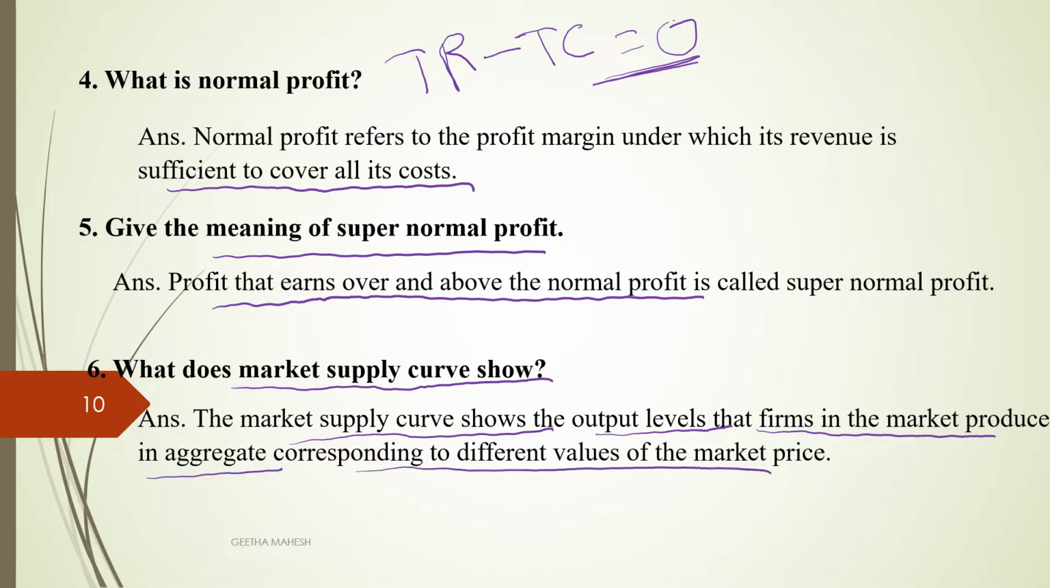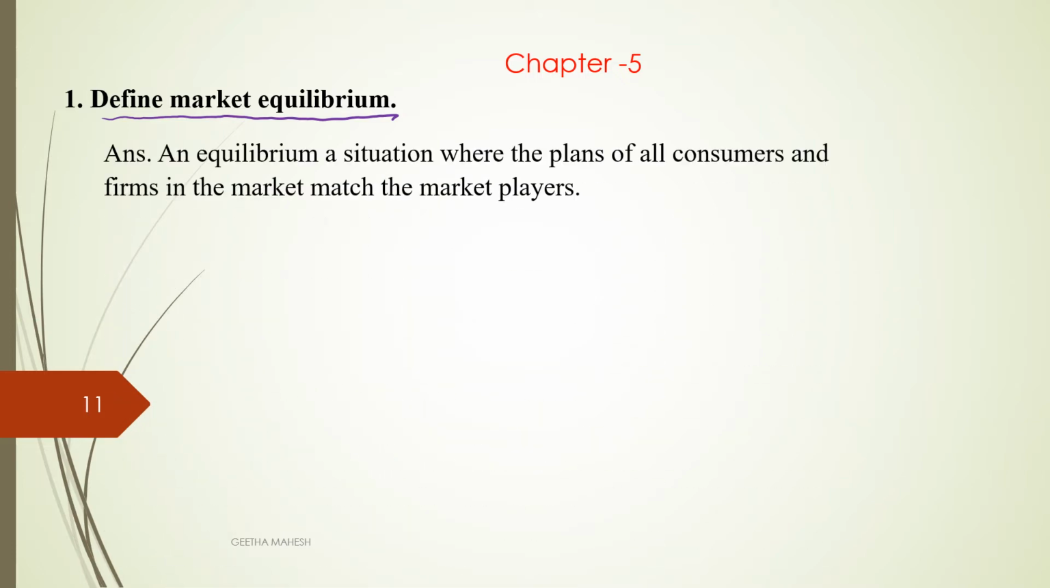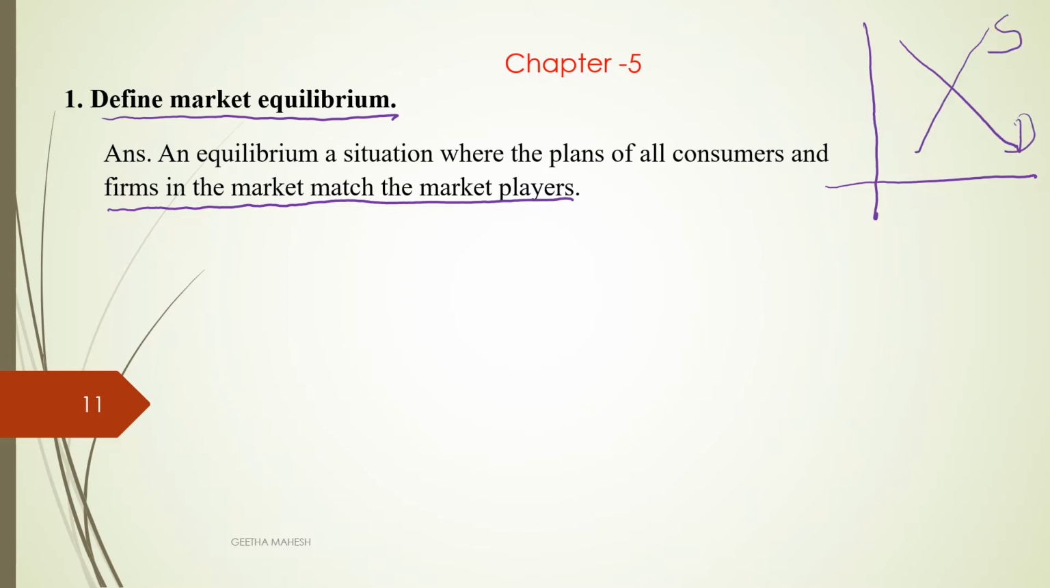Define market equilibrium. It is a situation where the plans of all consumers and firms in the market match. Let us consider the market players are the consumers and the suppliers. So where both the plans match, that point we call the equilibrium point. So it is a market equilibrium where the plans of all consumers and firms match each other.